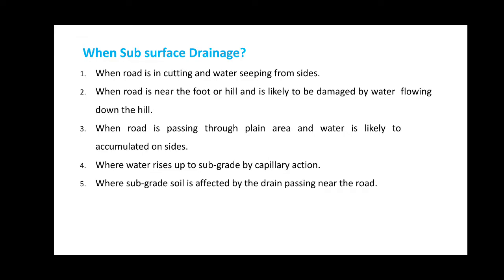Next, when the water rises up to the subgrade by the capillary action, it may weaken the subgrade of the pavement, thus leading to the settlement of the base course and the surface course eventually. Lastly, where the subgrade soil is affected by the drain passing near the road.